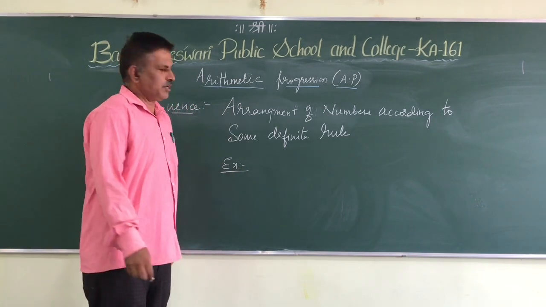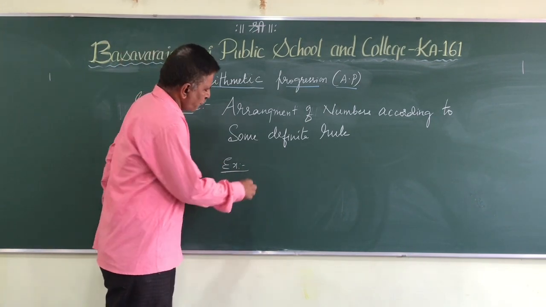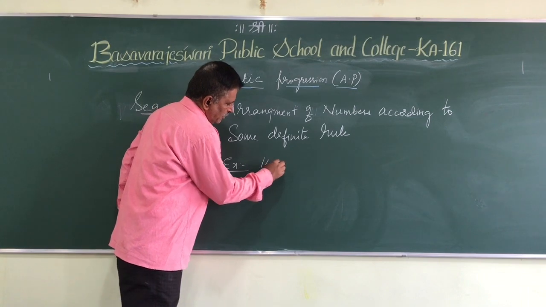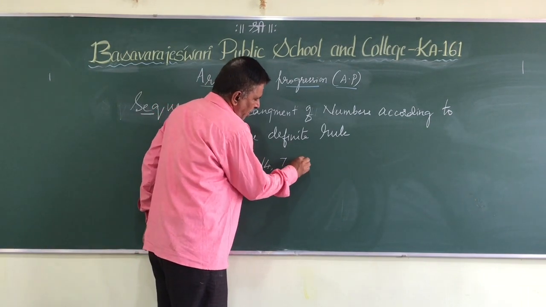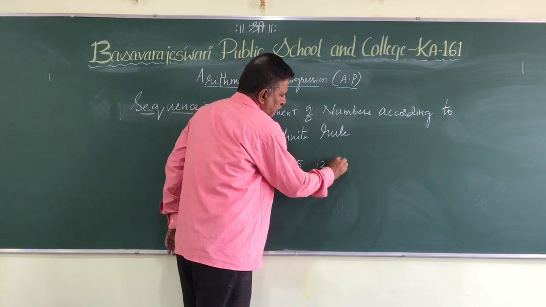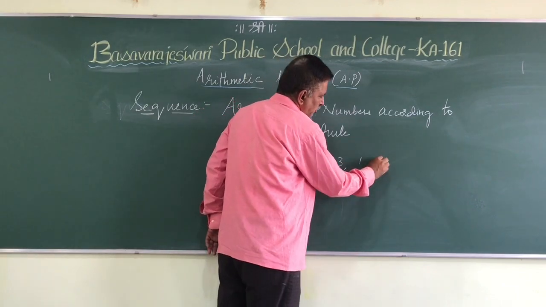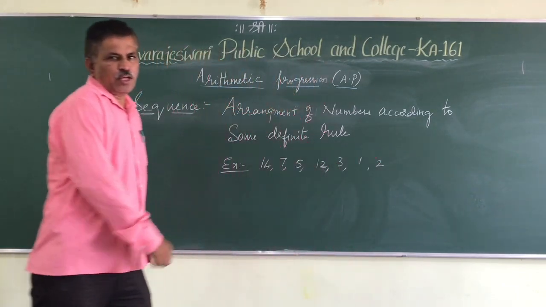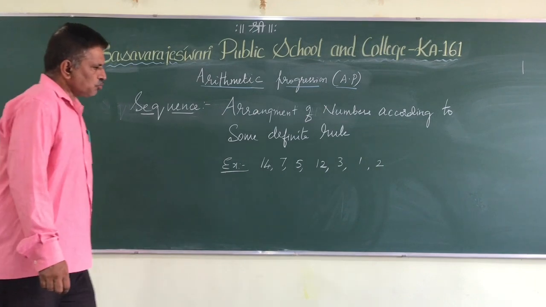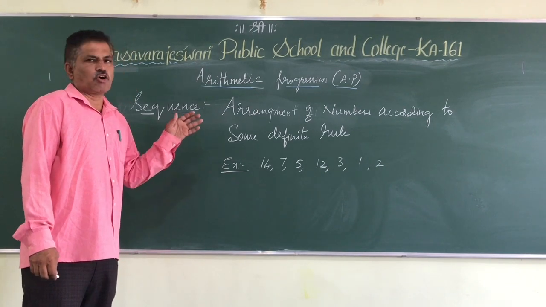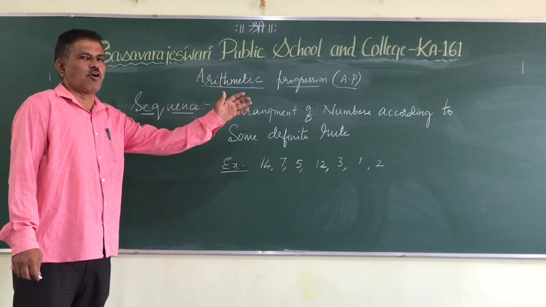some numbers are given like 14, 7, 5, 12, 3, 1, 2, etc. Now, we are asked to write these numbers in increasing order.